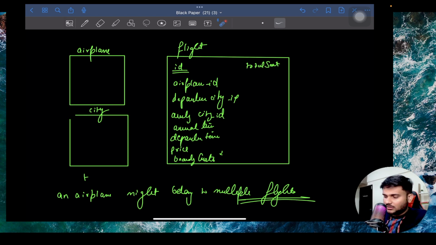That is, what airplane ID it is having. Apart from that, you can also write the airline name, that this flight belongs to which airline, right? This flight belongs to which airline.